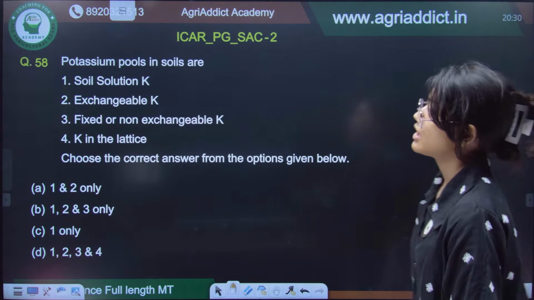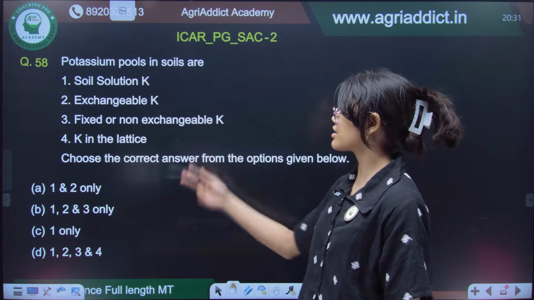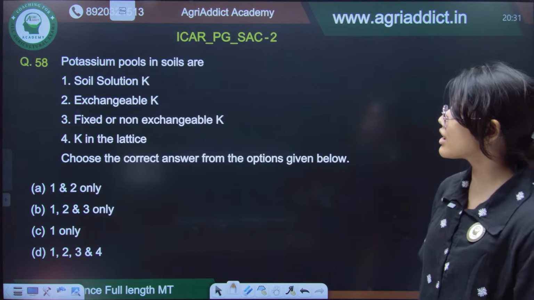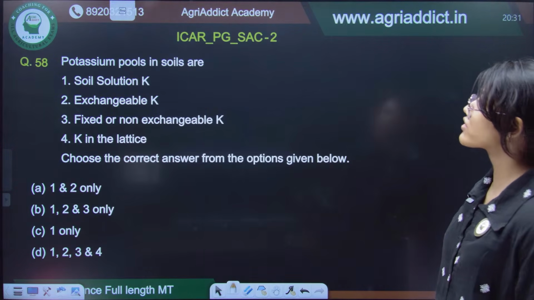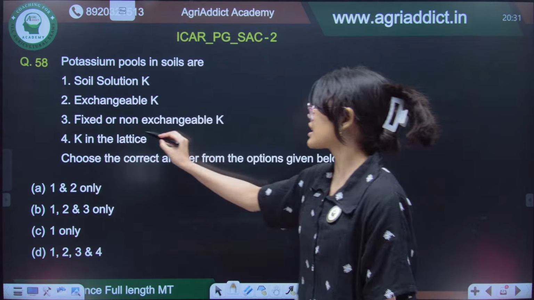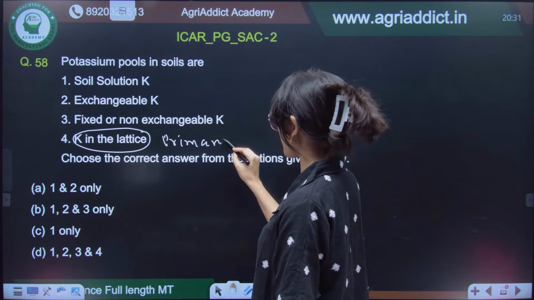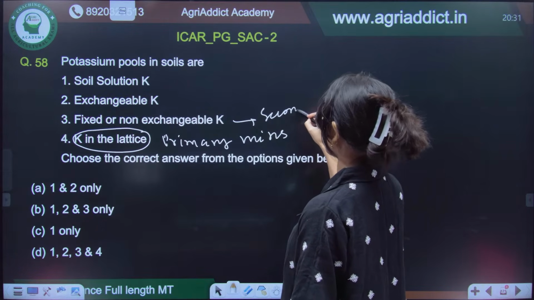Now, the potassium pools in the soil are solution, exchangeable, fixed or non-exchangeable, and K in the lattice. All the different pools are of potassium only. This K in the lattice is in the primary minerals. This fixed or non-exchangeable is in the secondary minerals.